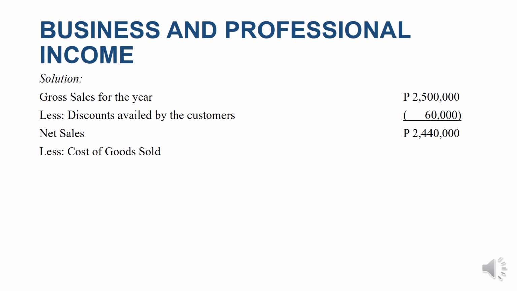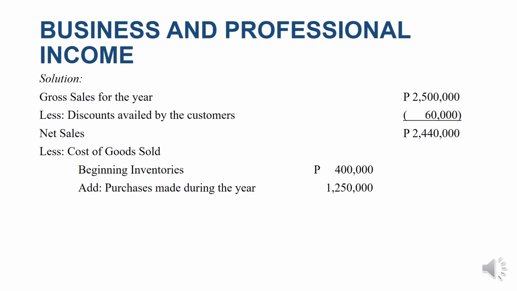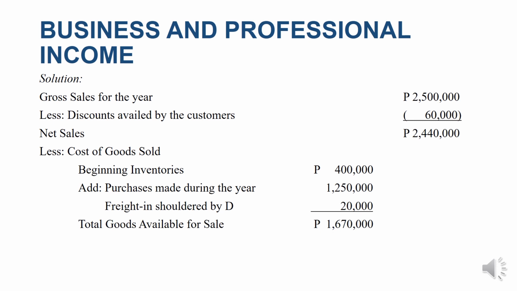Then we will deduct the cost of goods sold. To compute the cost of goods sold, we have beginning inventories of 400,000, and then we'll add the purchases made during the year. The purchases, by the way, can be on credit or in cash. It depends because, again, since it's a merchandising business, this is using accrual basis. Then we'll also add the freight in shouldered by the company, that is 20,000 pesos, for a total of 1,670,000 pesos.